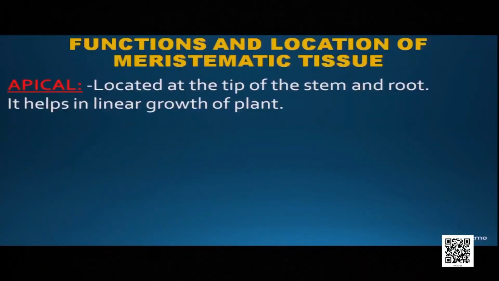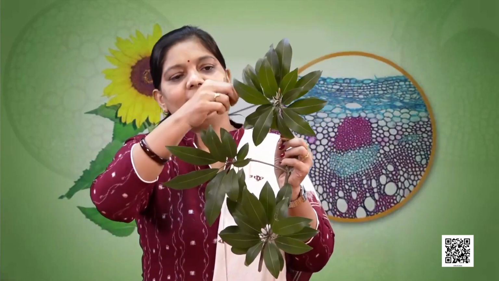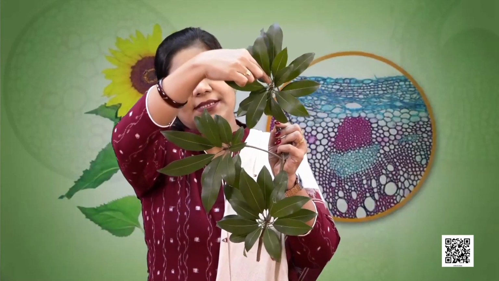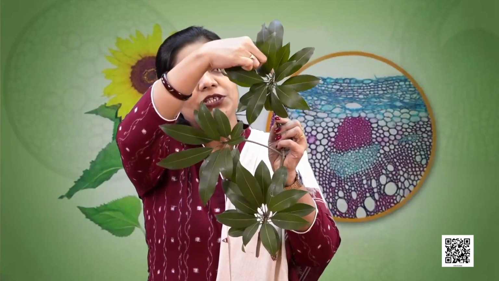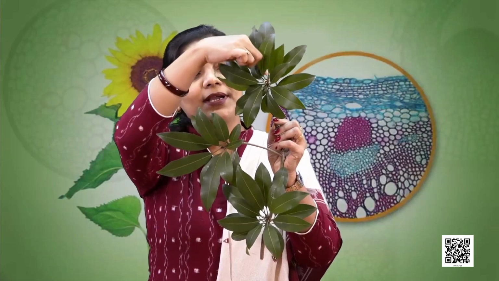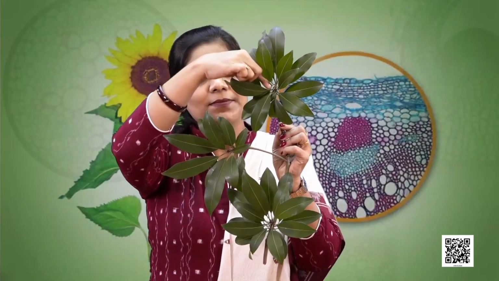Now see this, apical meristematic tissue. As the name suggests, it is located at the apex or at the tip of the shoot. This apical meristematic tissue helps in linear growth, means it helps in vertical growth or linear growth of the plant.